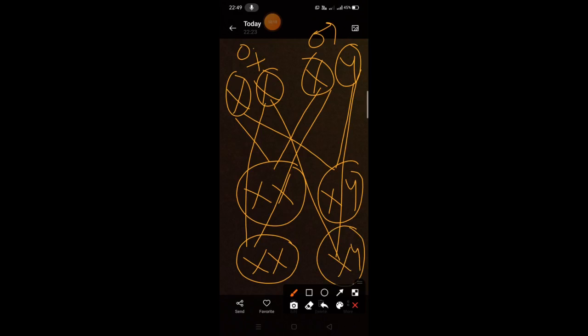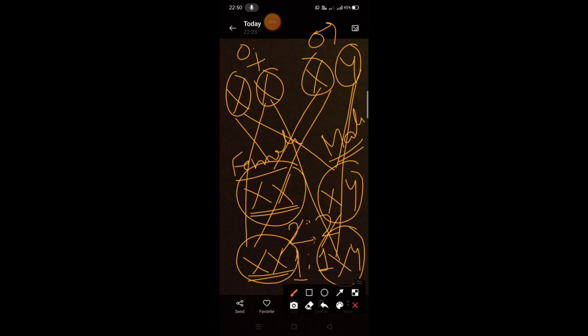Now see, what we are able to see here, that whenever XX composition is there, it is a female, and whenever XY composition is there, it is a male. So what we are able to see here, that there are the possibilities of two female and two male, and whenever we write them in the ratio, then it becomes simplified and the answer is 1:1.